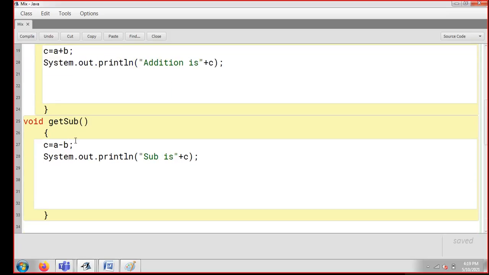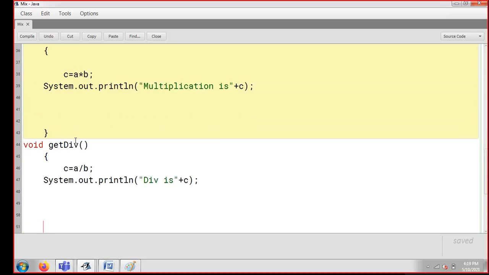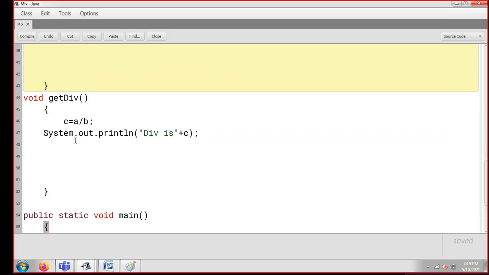Same you can see in subtraction. I'm subtracting and I'm printing. Multiplication, I'm multiplying and I'm printing. Division, I'm dividing and I'm printing.